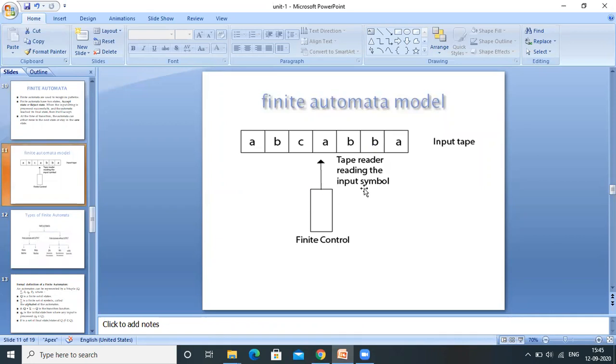Finite automata doesn't have any memory for storing intermediate results. Within the finite automata, we can't store intermediate results. It will know what the current state is, what the current input symbol is, and what the next state it needs to move to. If it reaches the final state, it is accepted. If it has not reached the final state, it is rejected.